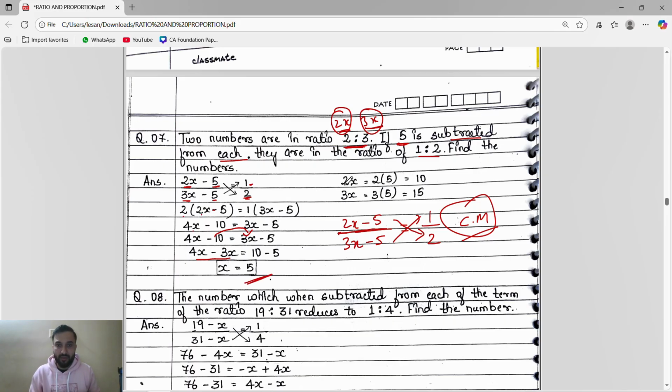So x is 5. So we know the numbers are 2x and 3x. So we'll substitute. 5 into 2 is 10, and 3x means 3 into 5 is 15. 10 and 15 are the numbers.